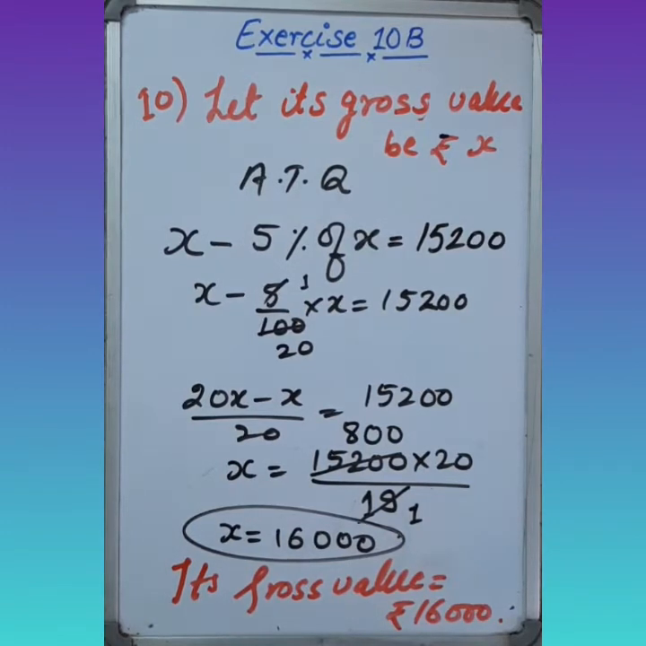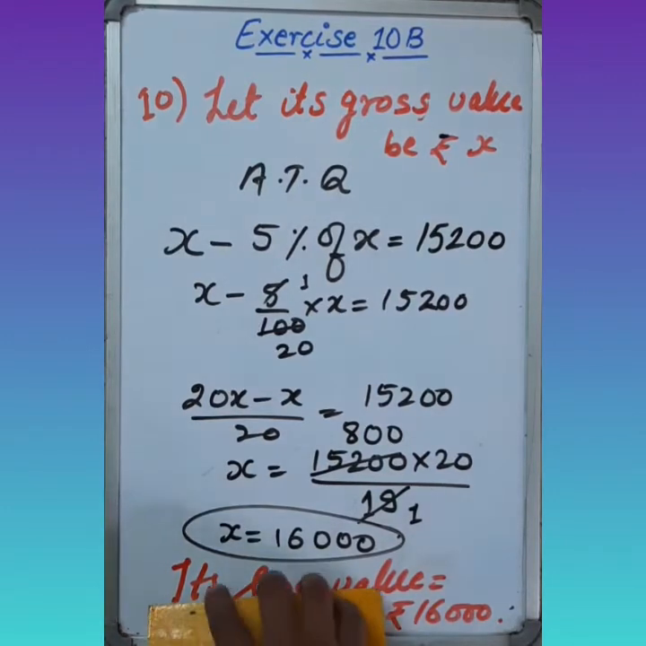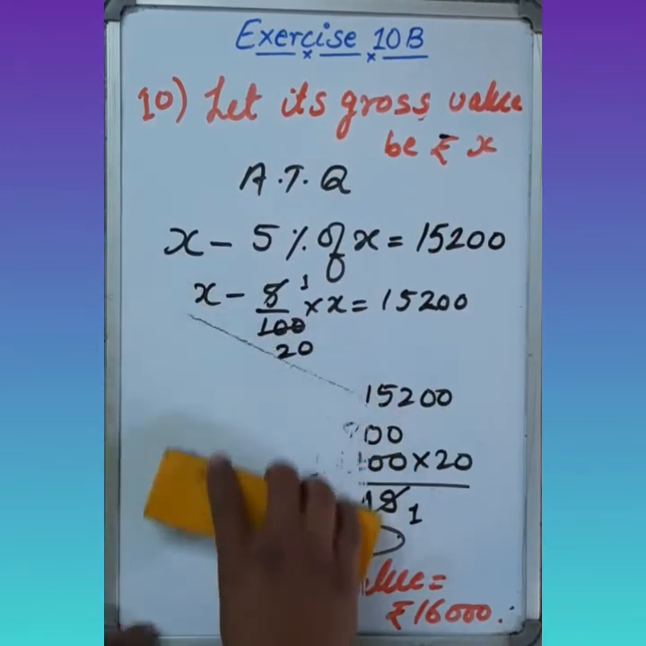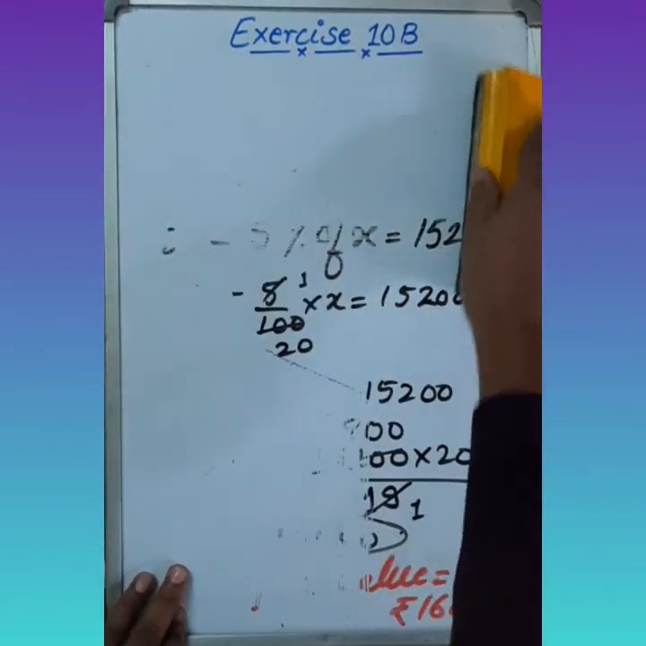Gunpowder contains 75% of nitrate and 10% of sulfur, and the rest is charcoal. Find the amount of charcoal in 8 kg of gunpowder. So in this question, we have a gunpowder, and gunpowder is a mixture of nitrate, sulfur and charcoal. 75% is nitrate, 10% is sulfur, and the remaining is charcoal. So first of all, we have to find the percentage of the charcoal, and then we have to find its quantity, its amount of charcoal in 8 kg of gunpowder.